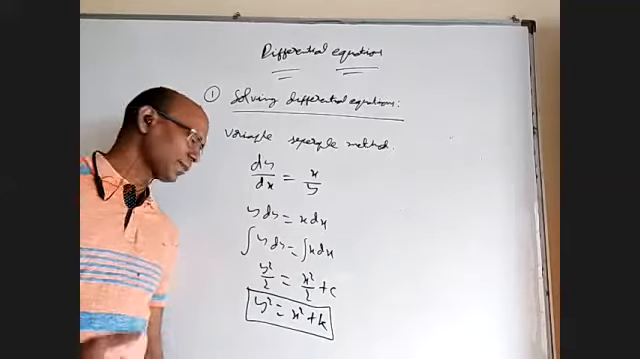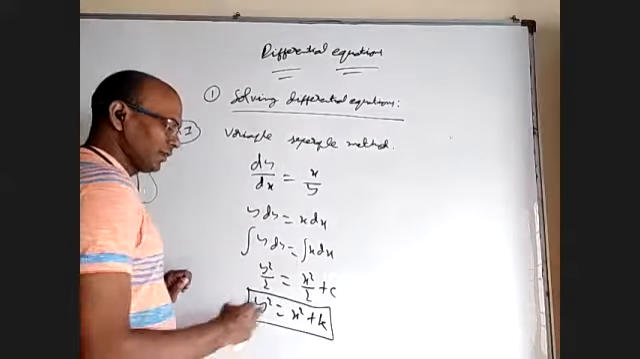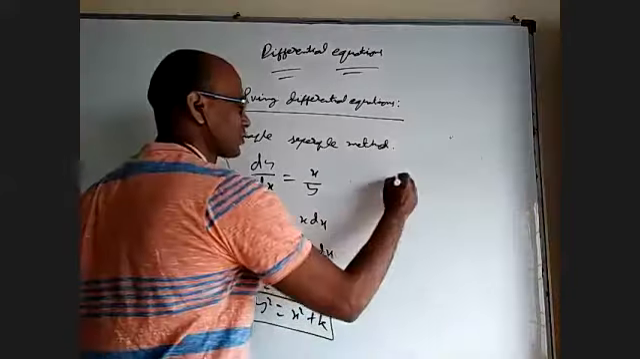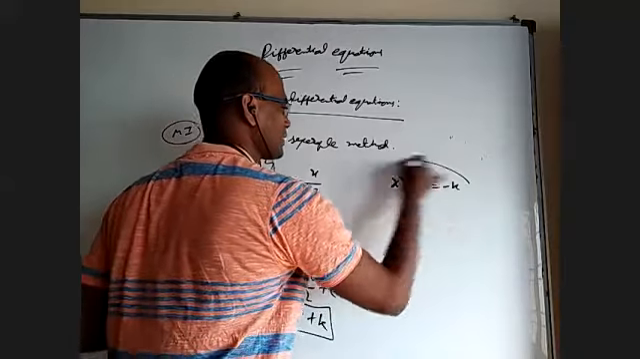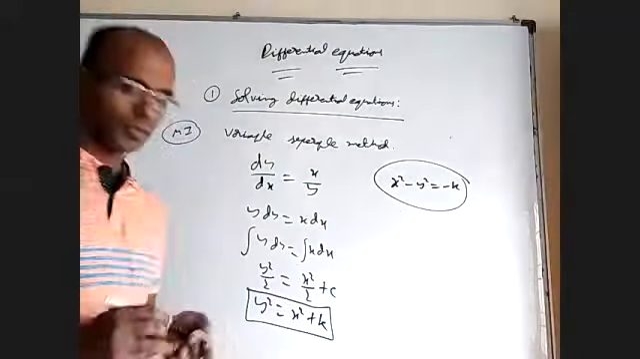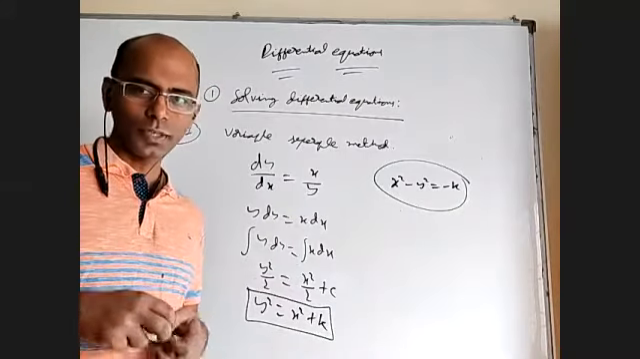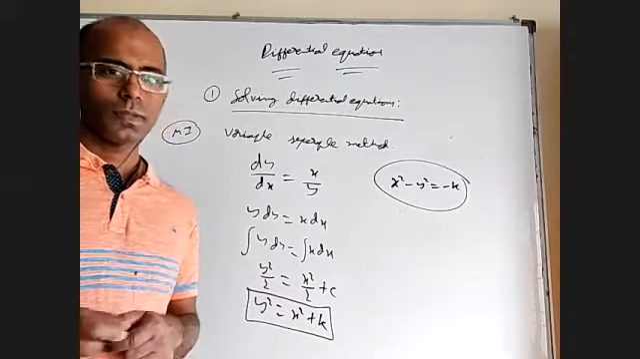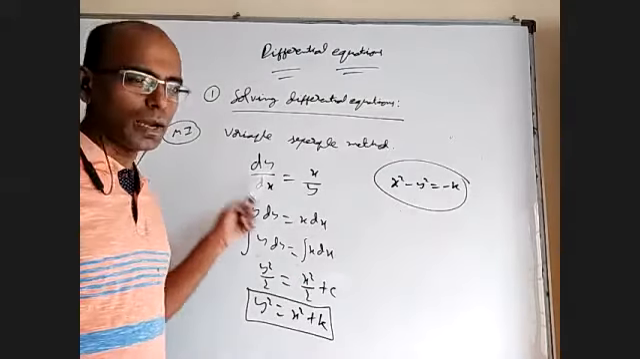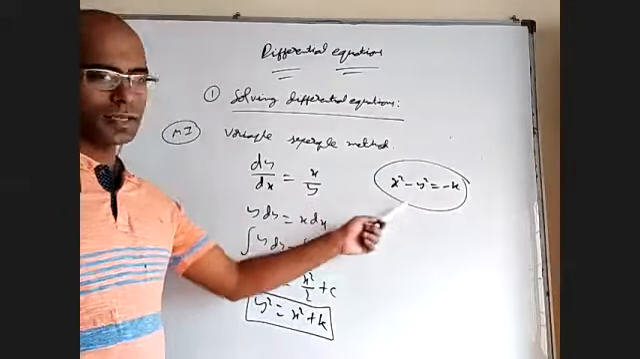Yes, it is a hyperbola. You bring y square this side, k this side, you'll get x square minus y square equal to minus k. It can be a positive number or negative number. Now everybody can see x square minus y square equal to constant is a hyperbola. Everybody knows, right? So this represents a family of hyperbolas.